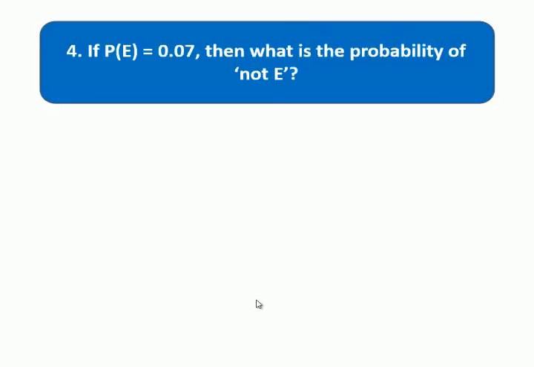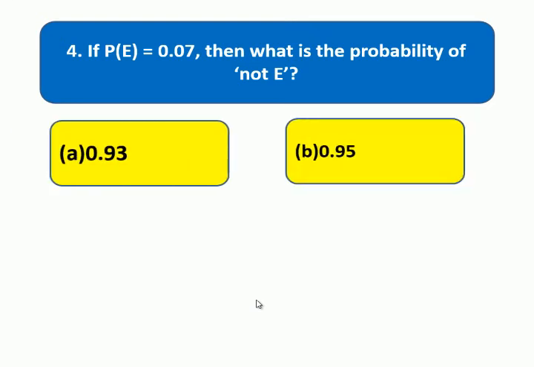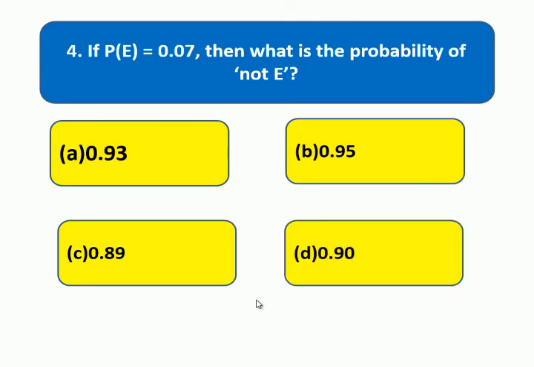Question 4. If P(E) is equal to 0.07, then what is the probability of not E? 0.93, 0.95, 0.89, 0.90. So find the correct answer. Choose A, B, C or D and write it down against 4.